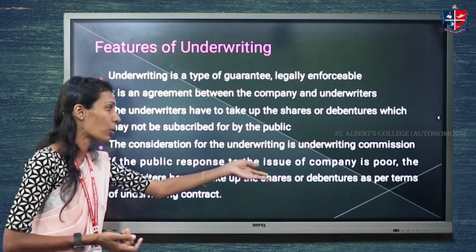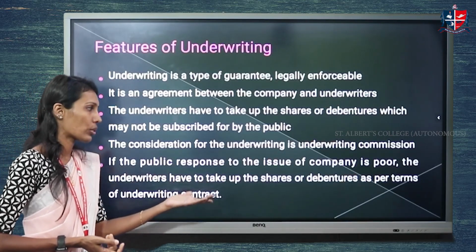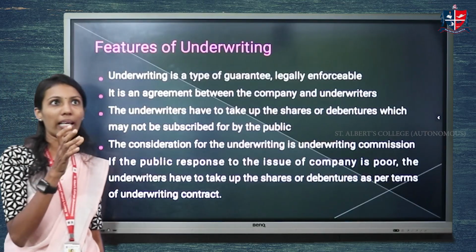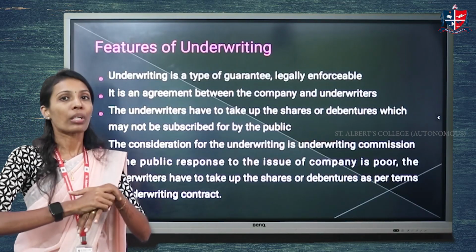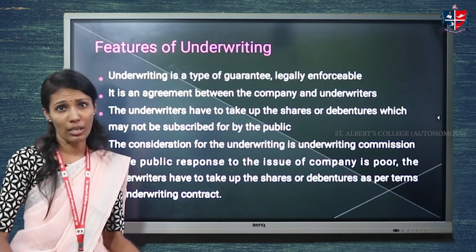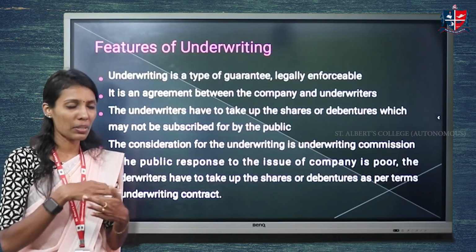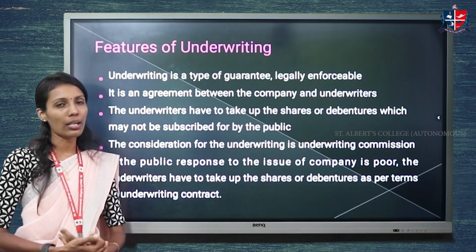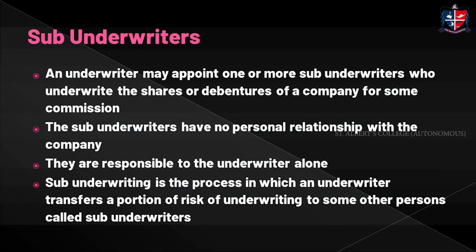If the public response to the issue of the company is poor, the underwriters have to take up the shares or debentures as per the terms of the underwriting contract. The company and the underwriters will make an underwriting contract. So if the public subscription is poor and the minimum is not met, the underwriters will take up the balance of shares or debentures on the basis of that underwriting contract. The next topic is the sub-underwriter.